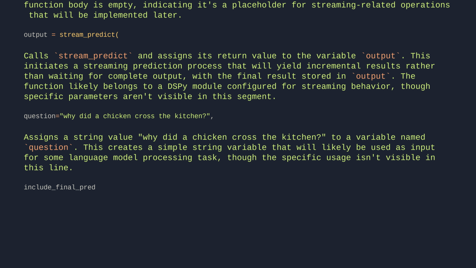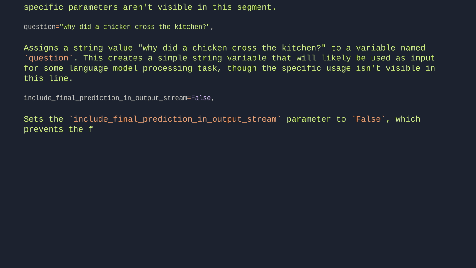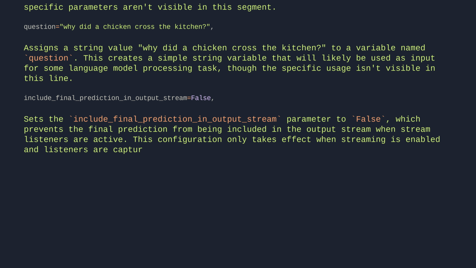Include final prediction in output stream equals false. Sets the include final prediction in output stream parameter to false, which prevents the final prediction from being included in the output stream when stream listeners are active. This configuration only takes effect when streaming is enabled and listeners are capturing outputs.